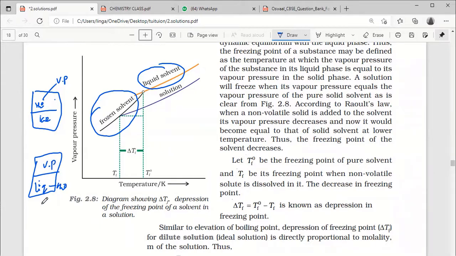Say the boiling is around 10 degrees Celsius. From 10 degrees Celsius I am decreasing the temperature: 9, 8, 7, 6, 5, 4, 2, 1, like this. For ice, it may be minus 10 degrees Celsius, minus 9, minus 5, minus 4, minus 2, minus 1, 0, 1, like that, increasing the temperature. Here the vapor pressure is slowly increasing, and there it is slowly decreasing. You understood these two activities, what I am doing?